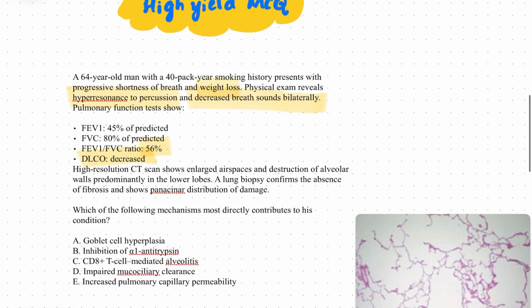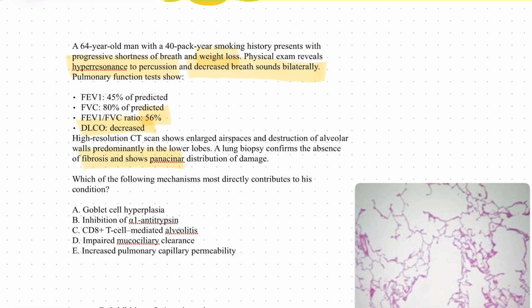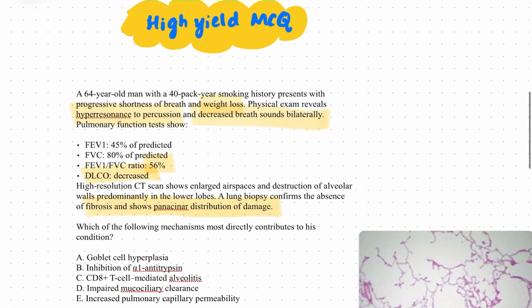So diffusion is also decreased, and there is absence of fibrosis and it shows pan-acinar distribution of the damage, alveolar wall destruction. So it is more towards a COPD, that is emphysema. So there is pan-acinar emphysema. So what causes pan-acinar emphysema? Is it goblet cell hyperplasia? No. CD8 plus T-cell mediated alveolitis? No. Impaired mucociliary clearance? No. Increased pulmonary capillary permeability, it is not seen in this condition. So the answer is pan-acinar emphysema due to alpha-1 antitrypsin deficiency. So option B is the answer.